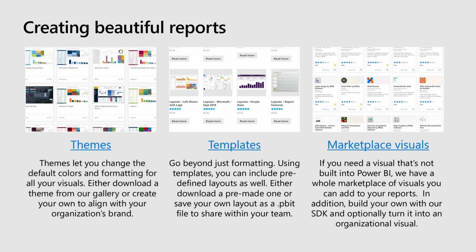Or you can take any of the themes that we actually have a gallery in our community site, community.powerbi.com, and you can pull out the themes from there, and you can download the JSON file and start using them in your report. So that's a good place for you to go and look. If you don't like any of our default color palettes, you can go to the gallery and pull some down.